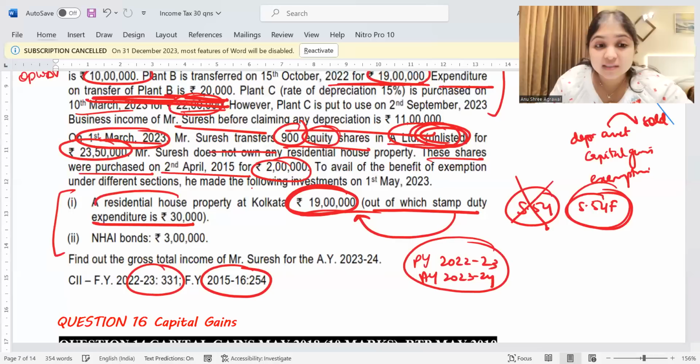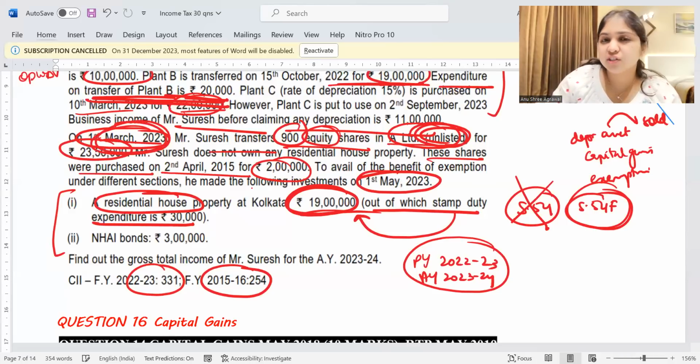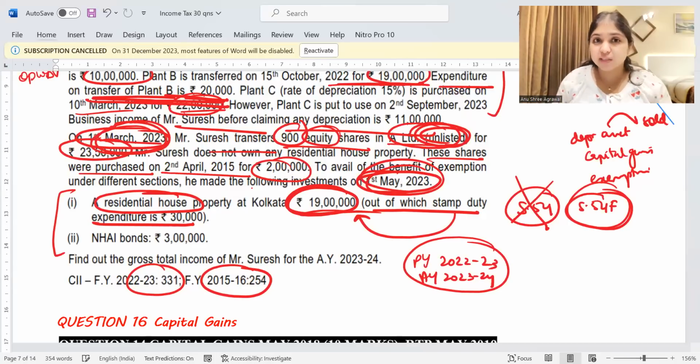Now tell me, you purchased the new house. You should have purchased the new house within how many years from the date of transfer? You should have purchased the house within 2 years, either 1 year before transfer or 2 years after transfer. And if you're constructing, you must complete the construction within 3 years from transfer. Here, yes, 1st March the transfer happened. 1st May it was purchased. So yes, it was purchased within the time limit.